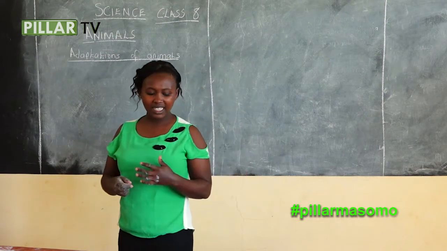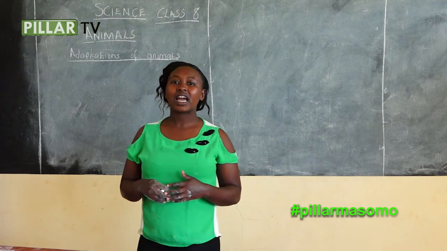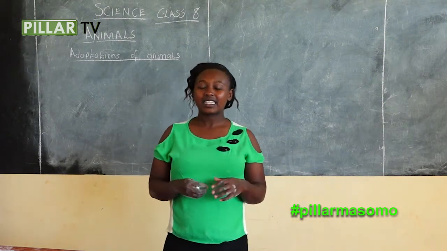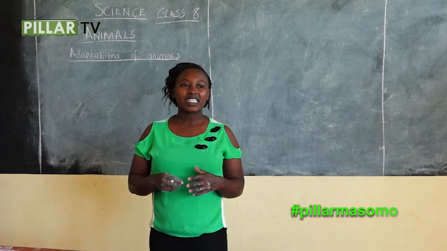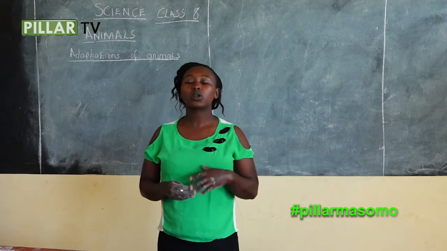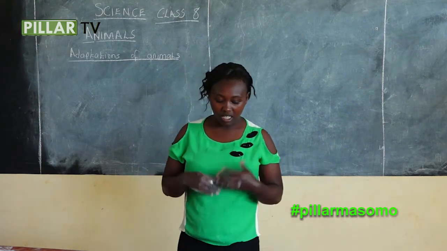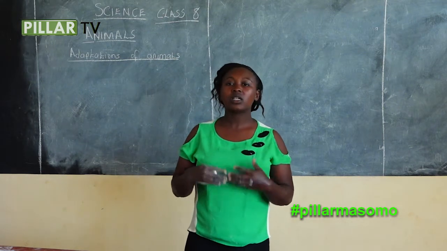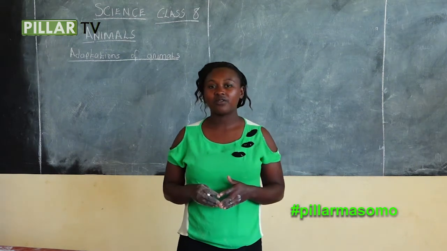In the previous classes, we have learned about various characteristics of animals, and some characteristics are shared by all animals. For example, all animals feed, move, remove waste, and react to changes in their environment.